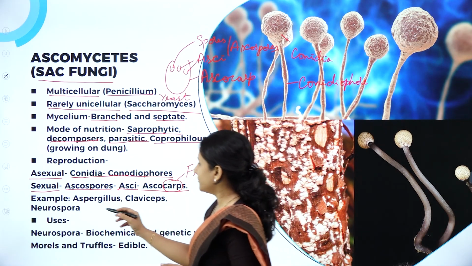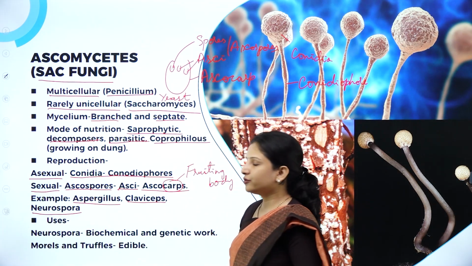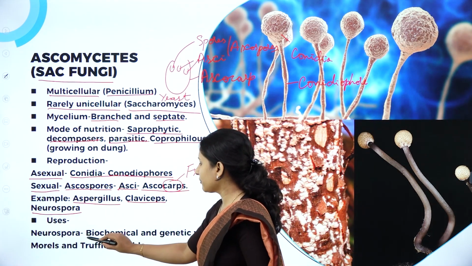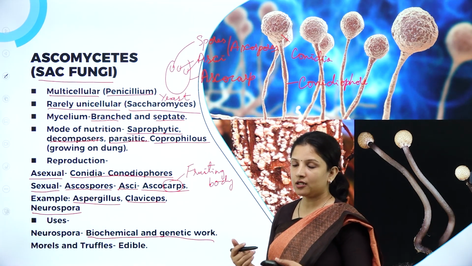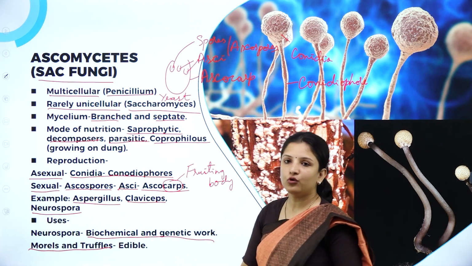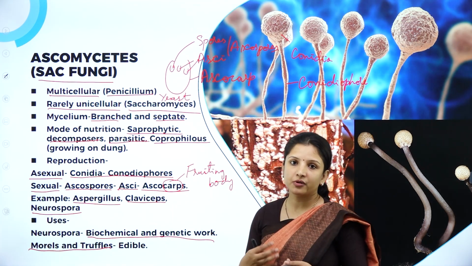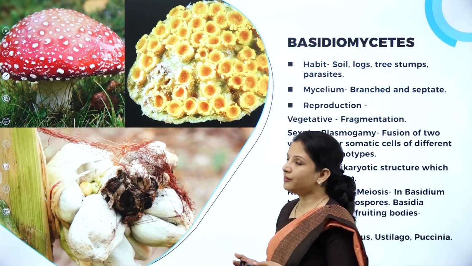Okay. So examples we have are Aspergillus, Claviceps and Neurospora. Neurospora is used in biochemical and genetic work, wherein it is used as a genetic tool to study organisms. And there are some edible Ascomycetes, that is morels and truffles, which are used in preparing delicacies as they can be eaten. So this is about Ascomycetes.